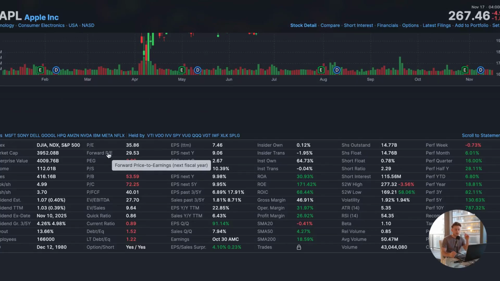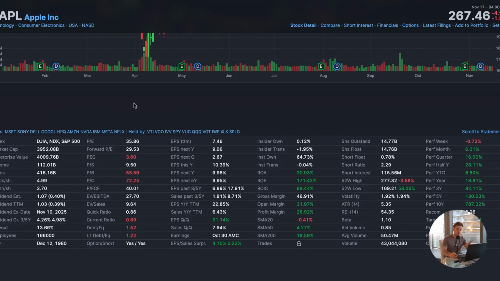Forward PE is for the following fiscal year. So companies, all public companies, come out with earnings forecasts and different types of guidance, right? Analysts do theirs as well. Obviously, it's impossible to know what the future earnings are going to be, what the future income is going to be, but there are projections. So in this case, you're looking at Apple. And 35.86 for the last 12 months, and for the future is 29.53. So for every dollar of profit that Apple is planning on generating in 2026, you would have to spend 53 cents in order to acquire it.